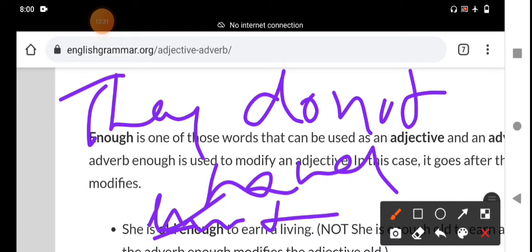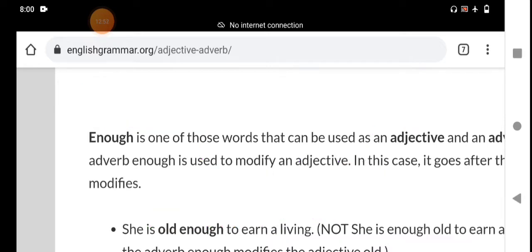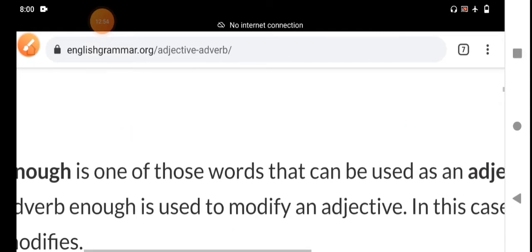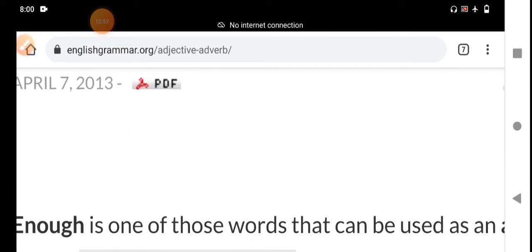I have enough knowledge to explain this topic. Knowledge is an abstract noun, an uncountable noun. What is the function of enough here? Either adjective or adverb. It is an adjective. Okay, I have completed the usage of the adjective, and it is used attributively in a sentence.